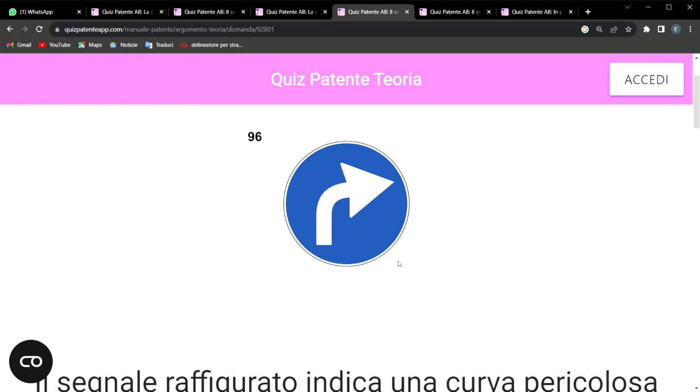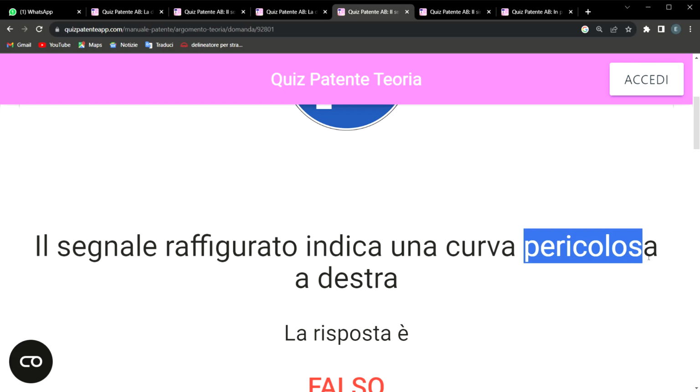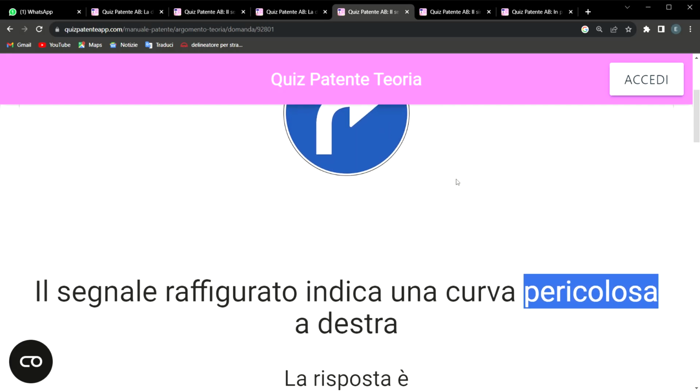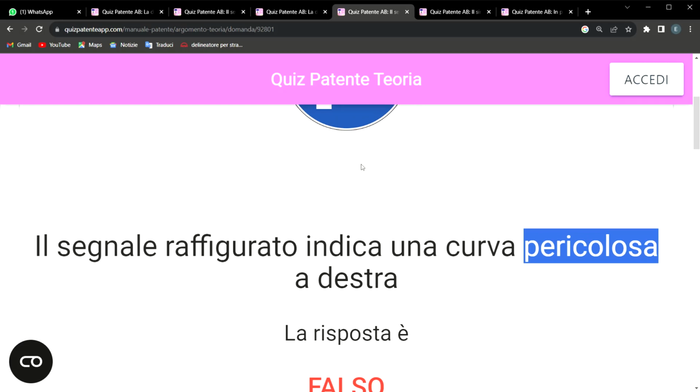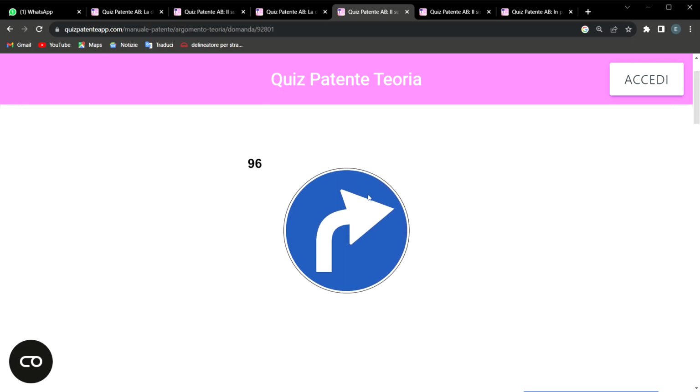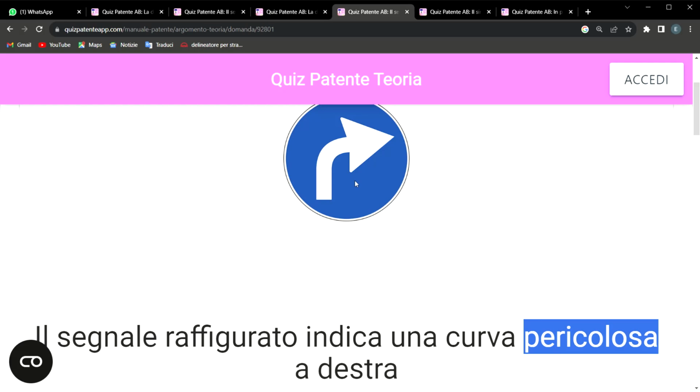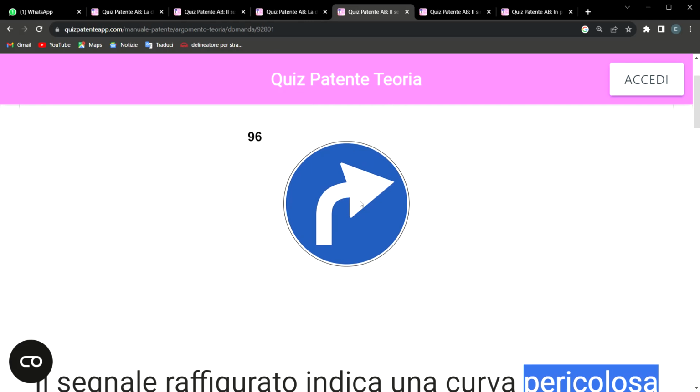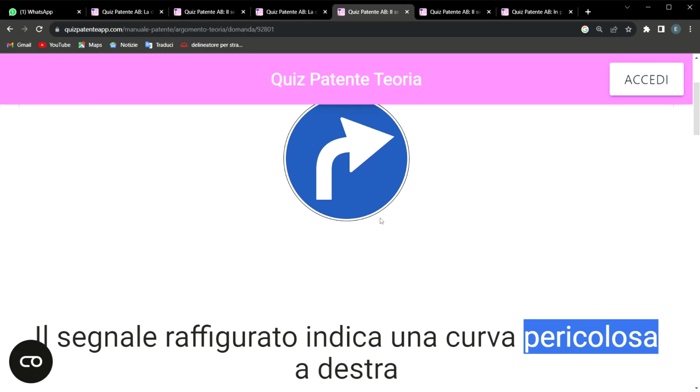So obbligo sign simply means in English an obligatory sign. So prescrizione simply means a prescription sign. And the question says, il segnale raffigurato indica una curva pericolosa. Only this word alone, pericolosa, because this is not a danger sign, known as the pericolo sign in Italian. So this is an obligatory sign, known as the obbligo sign.